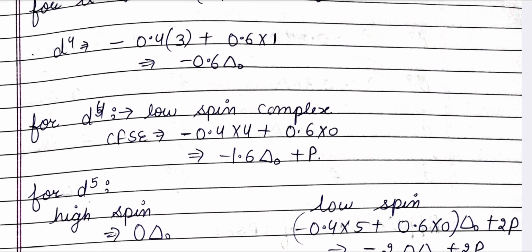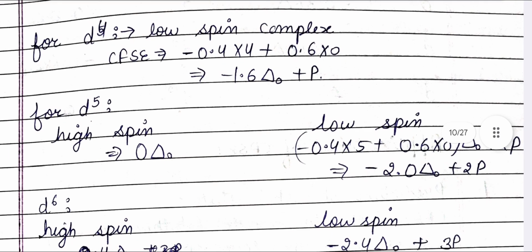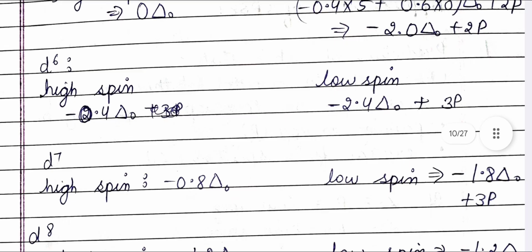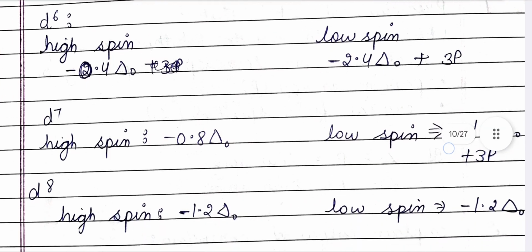For d4 low spin complexes, CFSE comes to be minus 1.6 Δo plus 1P, where P is the pairing energy. For d5 high spin complexes, 0 Δo. For d5 low spin complexes, minus 2 Δo plus 2P. For d6 high spin complexes, minus 0.4 Δo. For d6 low spin complexes, minus 2.4 Δo plus 3P.